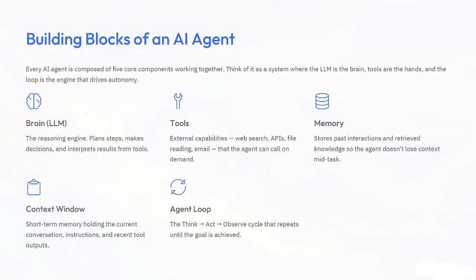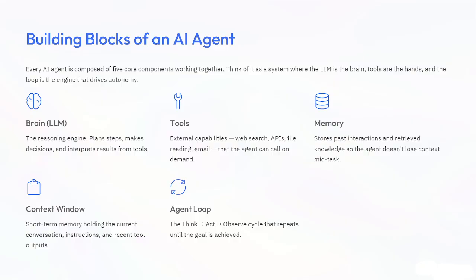Then the third core component is memory. Imagine you meet someone today, and tomorrow you remember their name. That's memory. Similarly, AI agents also remember previous information, so they don't forget everything after each step. I hope you got the point.